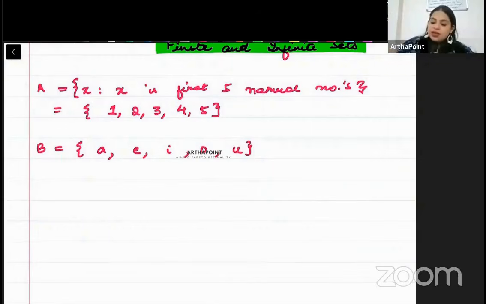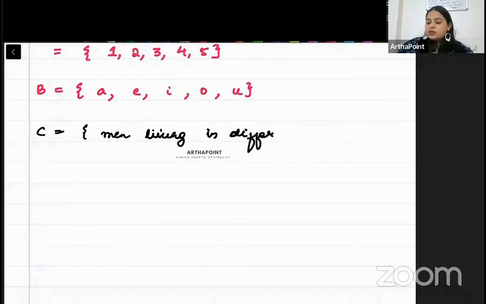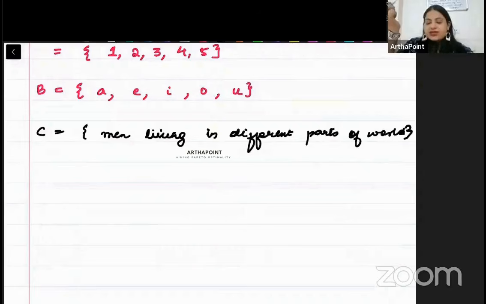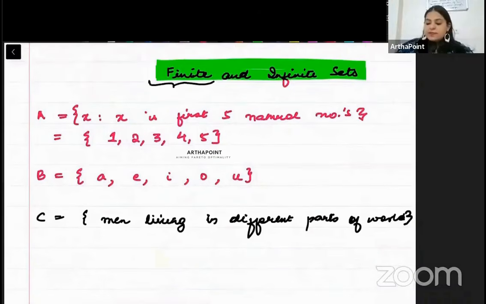But now take an example C. And I'm saying C contains all the men living in different parts of the world. But this is not finite. This is infinite. I don't know how many people are living currently in this part of the world. If I start naming them, this will be an infinite set. So beta, finite contains a finite number of elements and infinite contains an infinite number of elements. Is this clear?